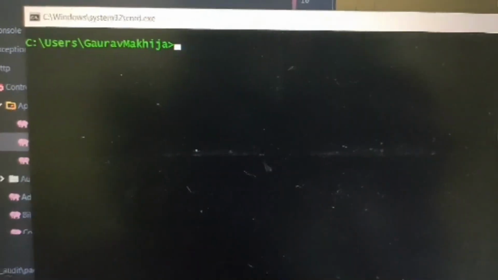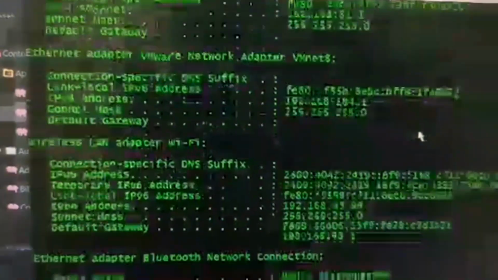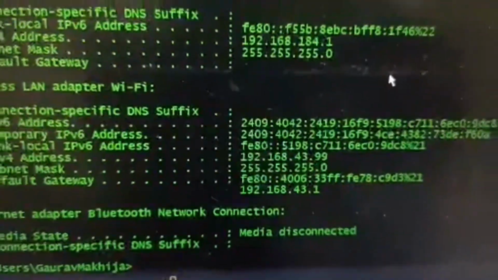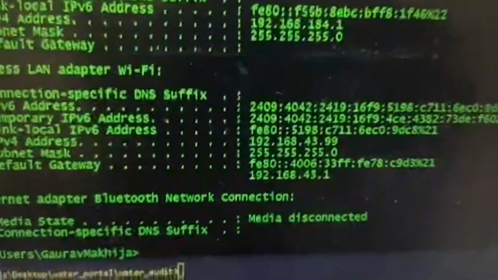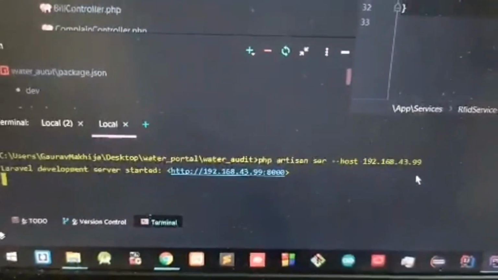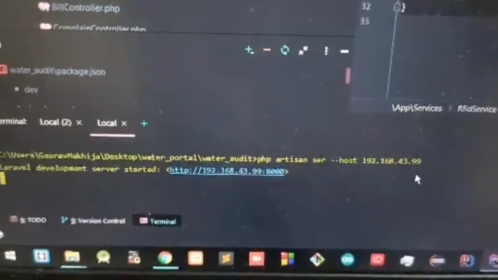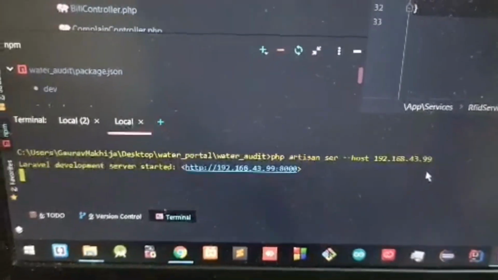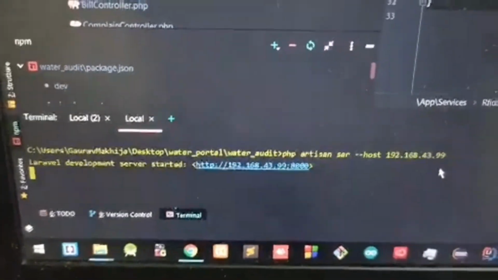Thank you. Coming to the web server, I check my own IP which has been configured. It says 192.168.43.99. I turn on my web service on the same IP, that is my network IP, and the same IP will be used for interaction between the microcontroller unit and my web server.